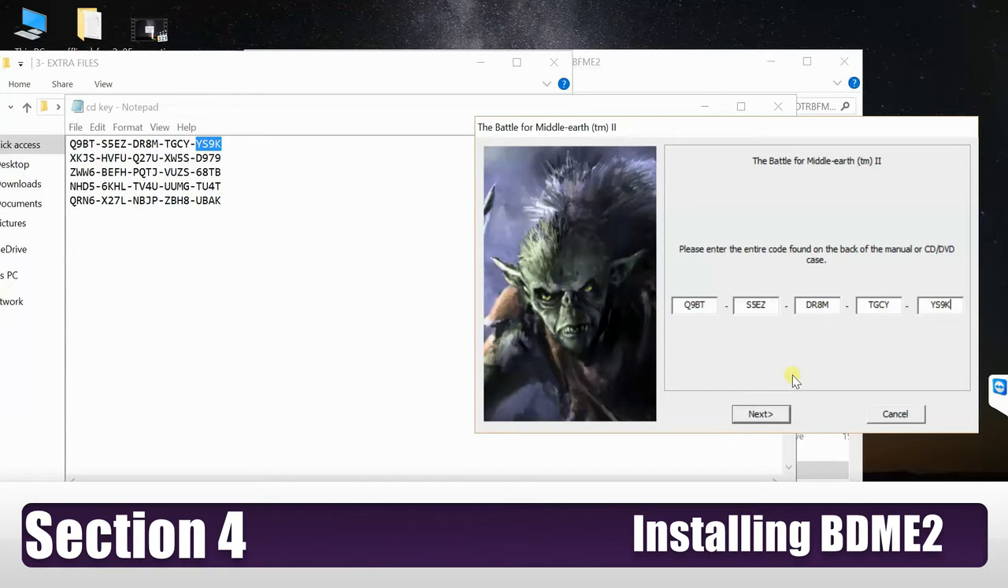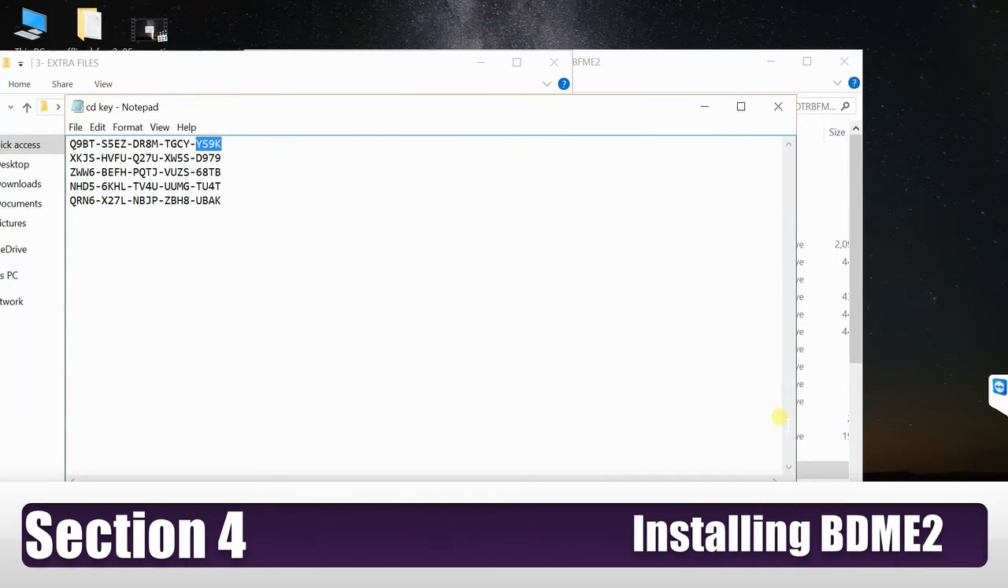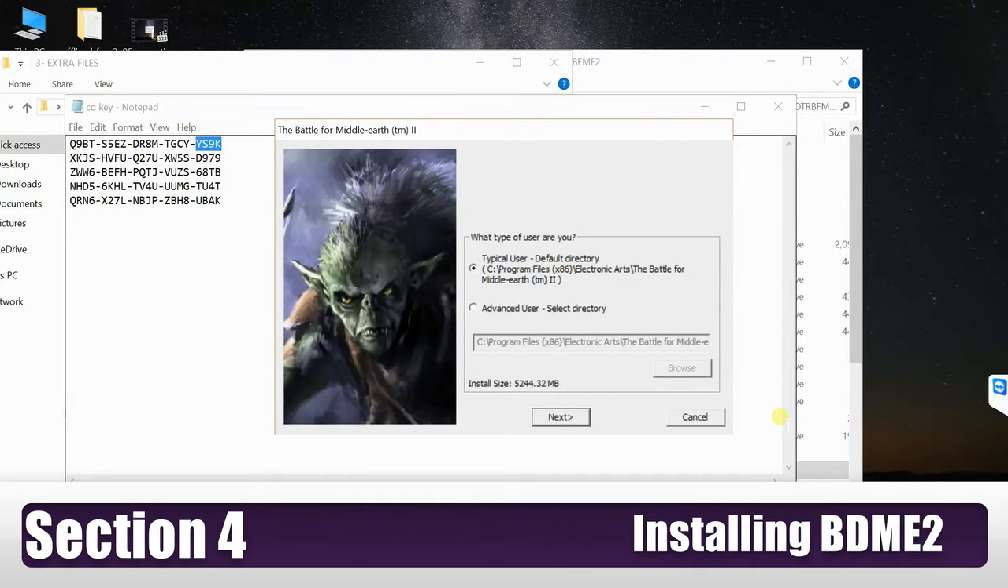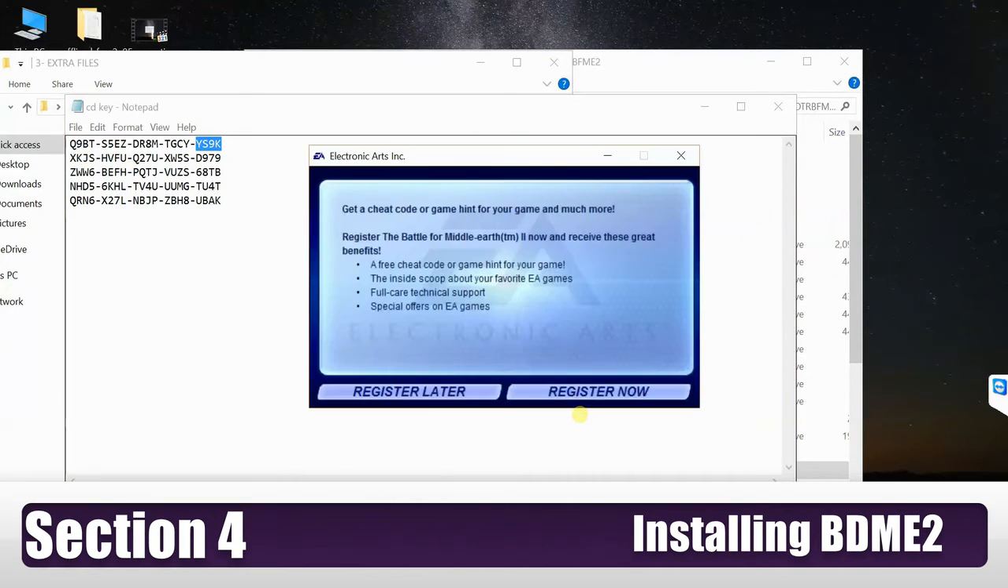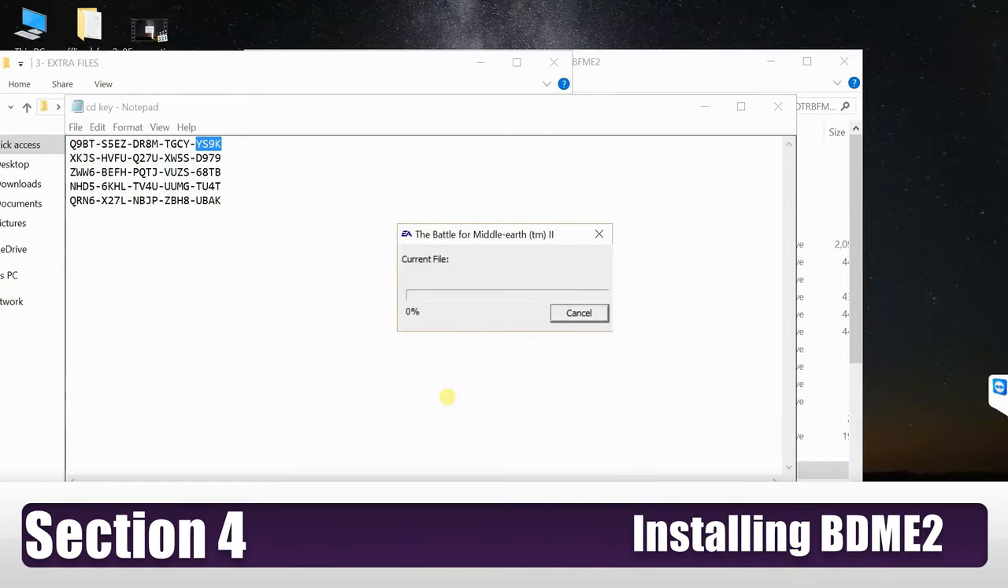There we are. Okay, click next. Don't change anything in the default folder, so just click next. Register there. No point in registering that.